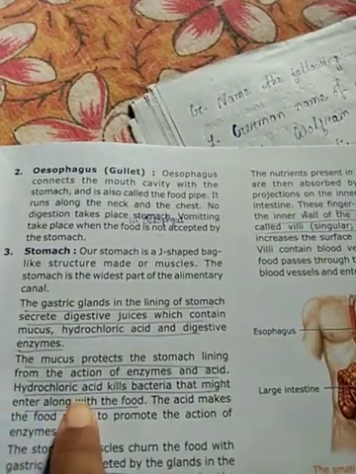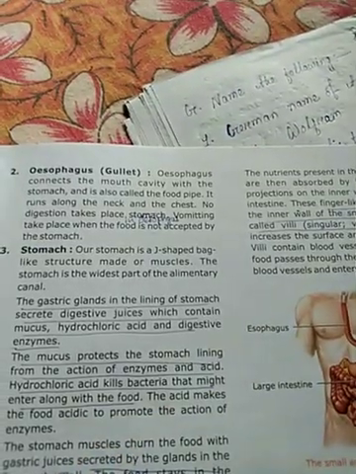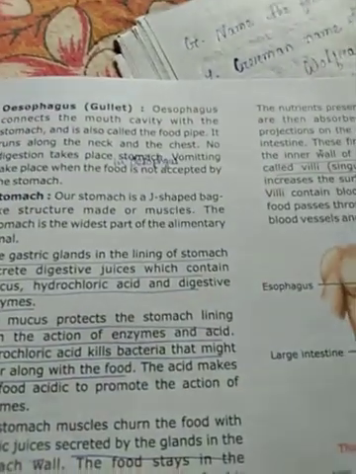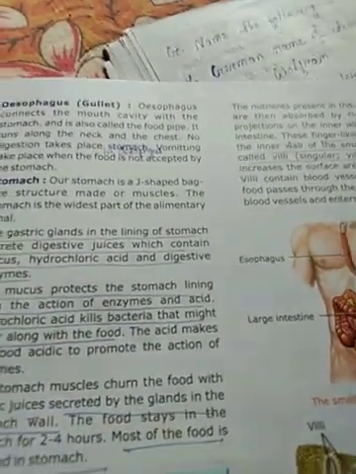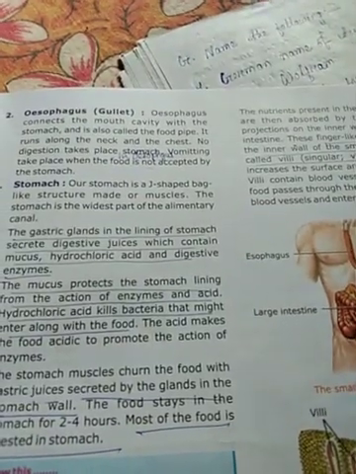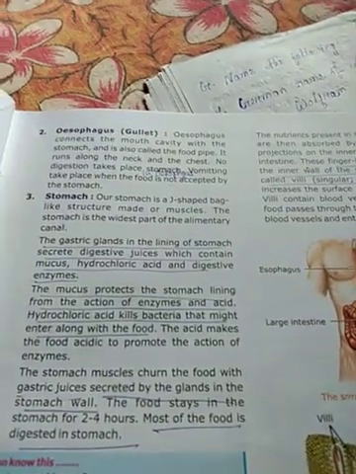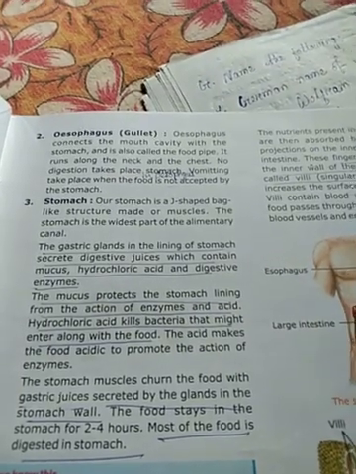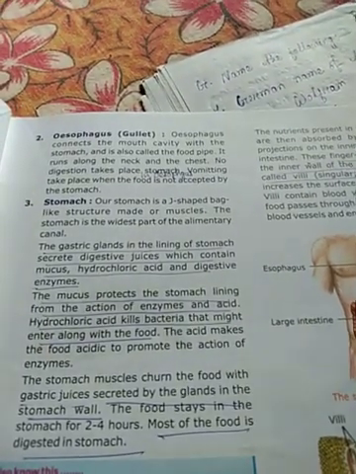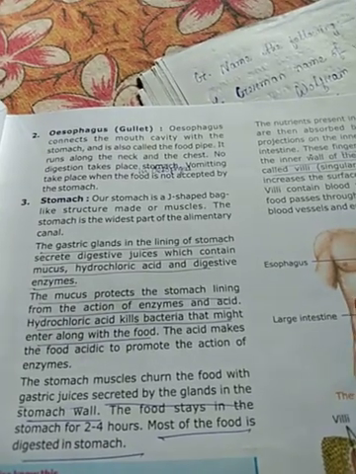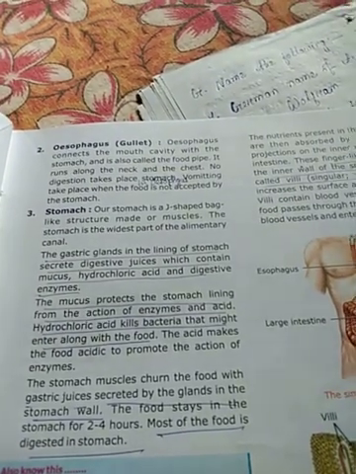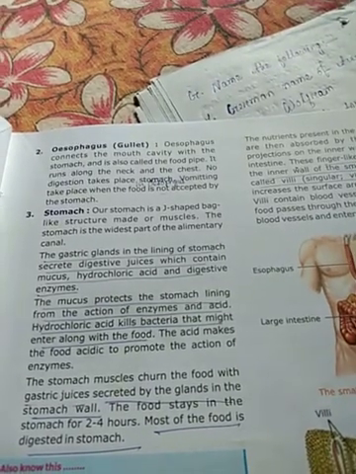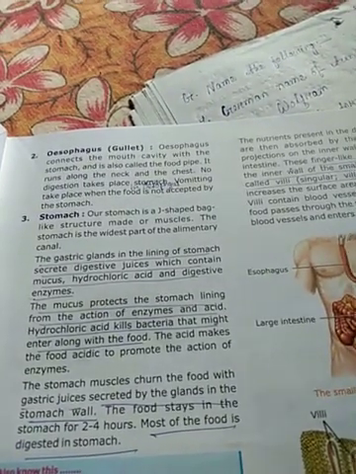Hydrochloric acid kills bacteria that might enter along with the food. It helps in killing the bacteria which we eat with our food. The acid makes the food acidic to promote the action of enzymes. The stomach muscles churn the food into gastric juices secreted by the glands in the stomach wall.